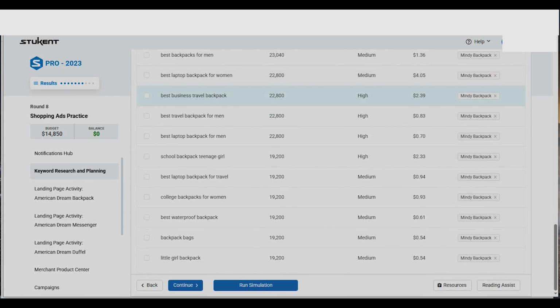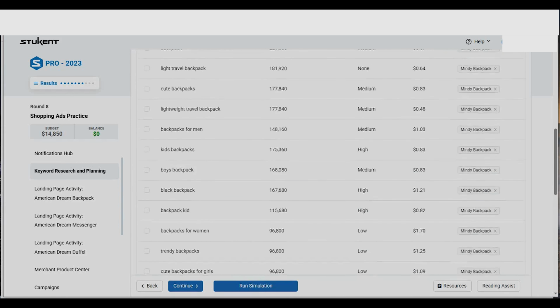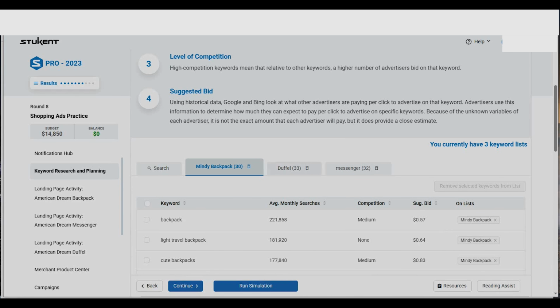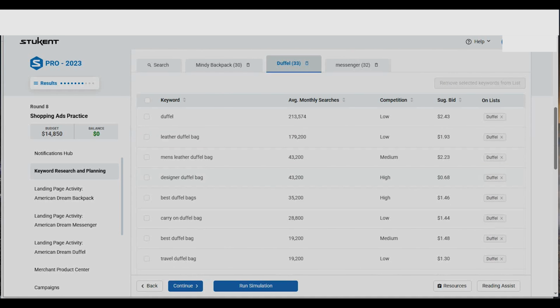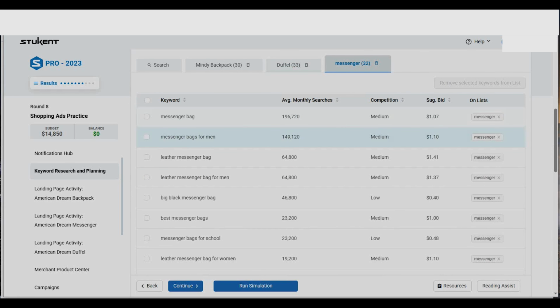So these are some of the keywords that we have collected, and you can see all of them in this case are related to backpack. We have also collected some keywords for duffel bags and also messenger. As you can see, the same as in the backpack, they have average monthly searches, competition levels, and suggested bid. And finally for messenger, we also have the keywords that we have selected, the average monthly searches, competition level, suggested bid, and where we have assigned them. That's why we have the name of the list that we have created to house all of these keywords.